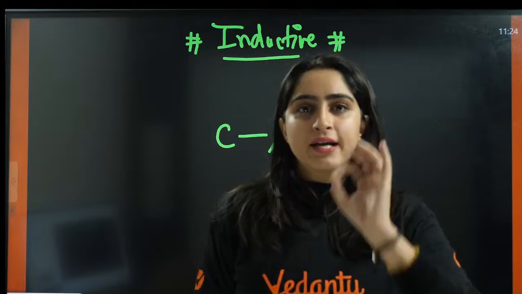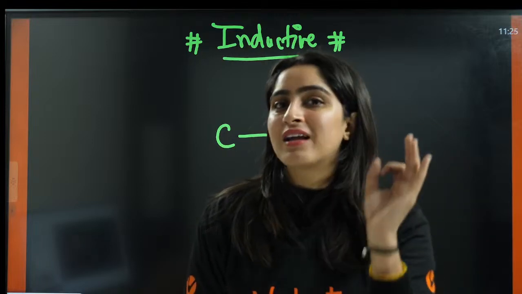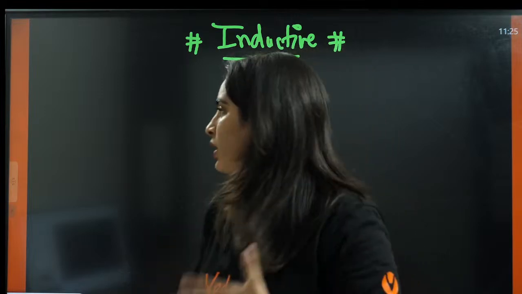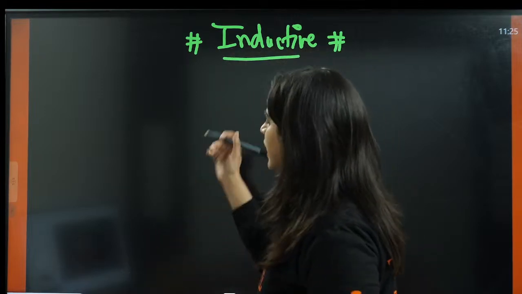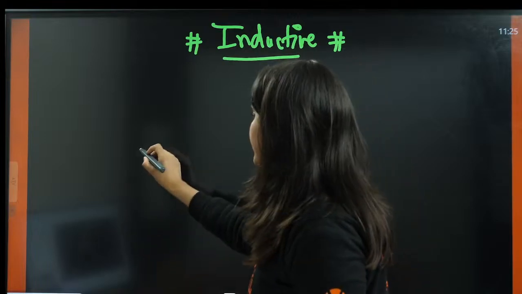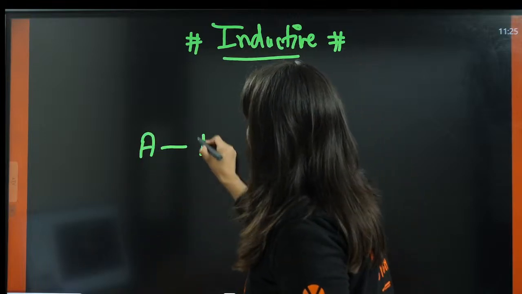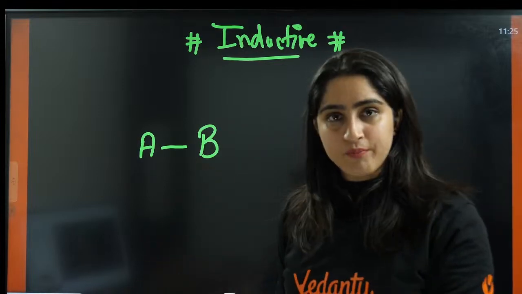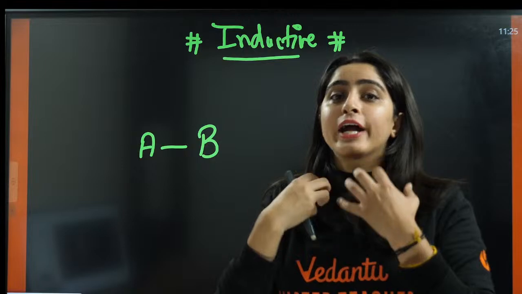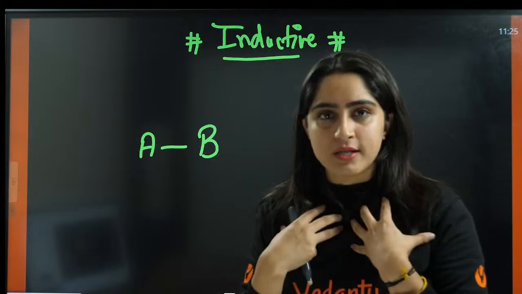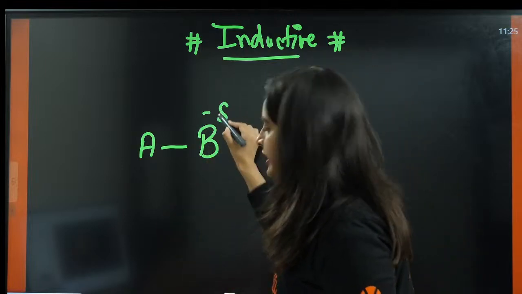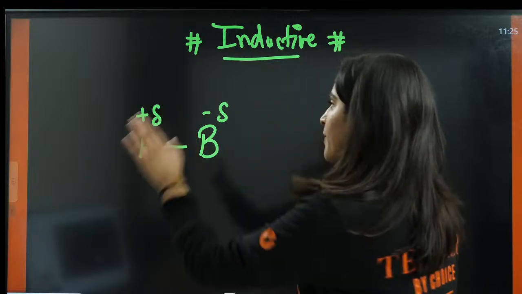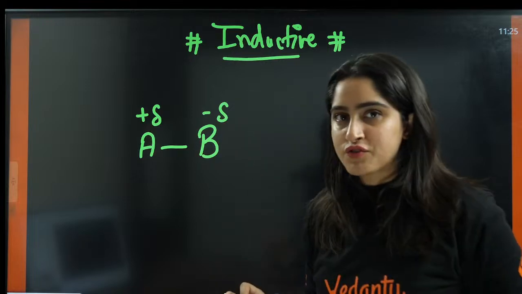Now, let me clear this. Inductive effect does not mean that you have to break the bond. Okay. So what happens? See, if we are having a reaction between A and B, suppose B is very electronegative. Because B is electronegative, it will pull the electrons towards itself. So it will have a partial negative charge and this will have a partial positive charge. Got it?